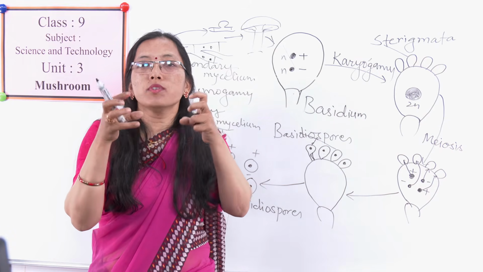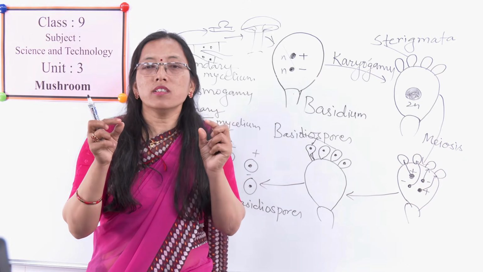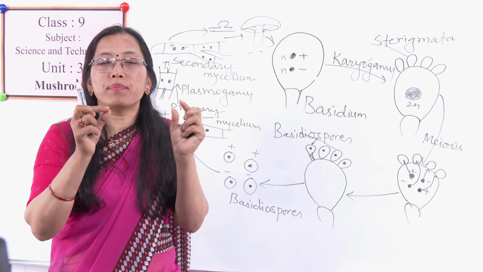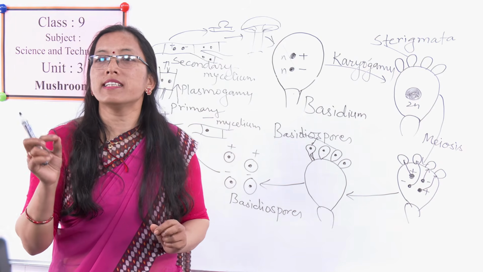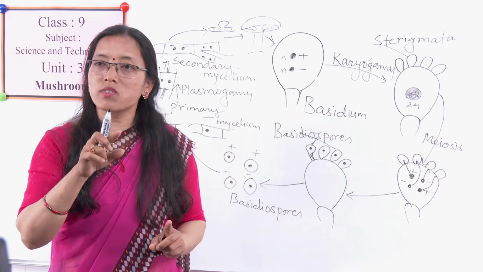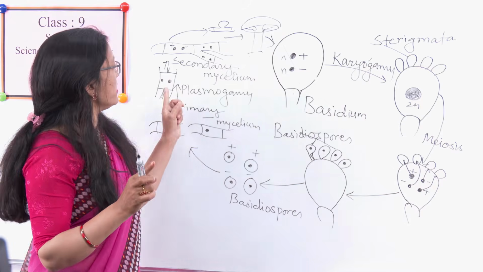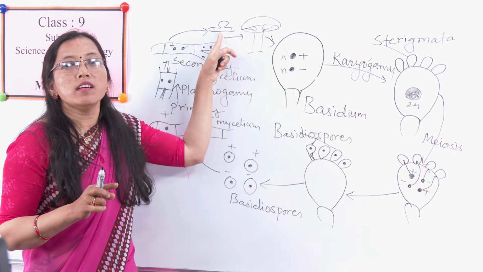Only cytoplasm will mix, no nucleus will be fused. They will remain as a dikaryotic, that means two separate nuclei in a single cell. That is called dikaryotic mycelium, or the secondary mycelium, or heterokaryotic mycelium, as it contains plus strand and minus strand. Then from this secondary mycelium, the fruiting body will be produced.